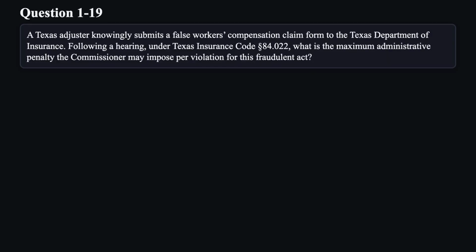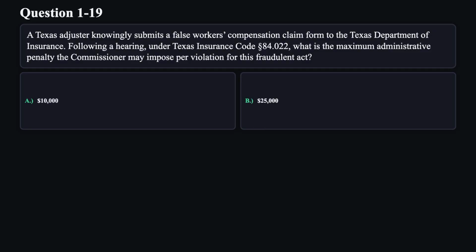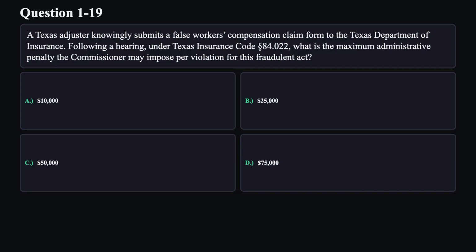Question 19. A Texas adjuster knowingly submits a false workers' compensation claim form to the Texas Department of Insurance. Following a hearing under Texas Insurance Code Section 84.022, what is the maximum administrative penalty the Commissioner may impose per violation for this fraudulent act? A. $10,000. B. $25,000. C. $50,000. D. $75,000.